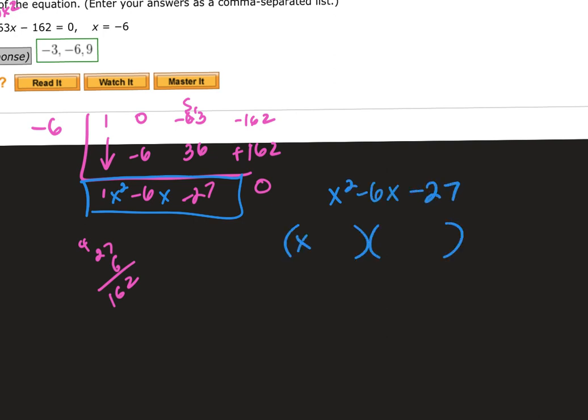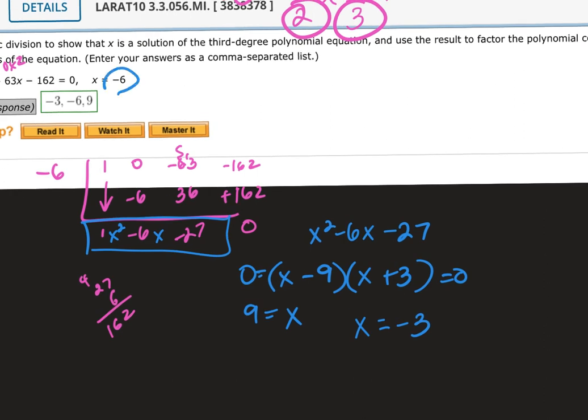Factors of negative 7 that sum to negative 6 would be negative 9 and positive 3. Split and solve. X is 9 and x is negative 3. So then it's the negative 6 that they gave you, the 9 and the negative 3. You're welcome. I had one more question.